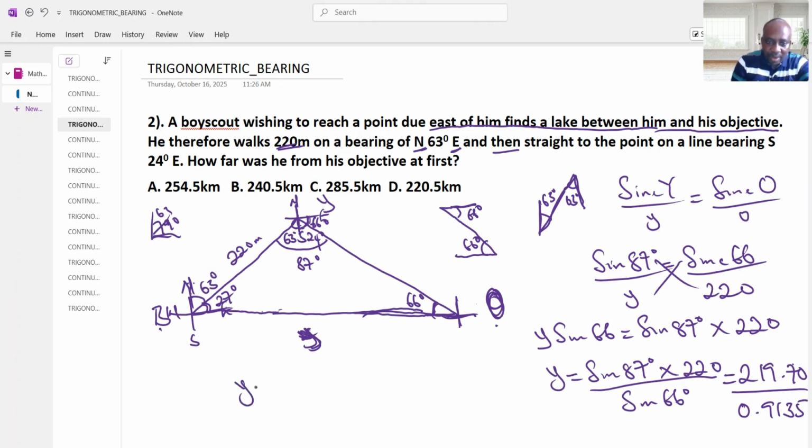Dividing 219.70 by 0.9135, my final answer is 240.5 meters. That will be the distance between the boy and the object. Do we have 240.5? Yes. 240 is option B. Our correct answer is option B.